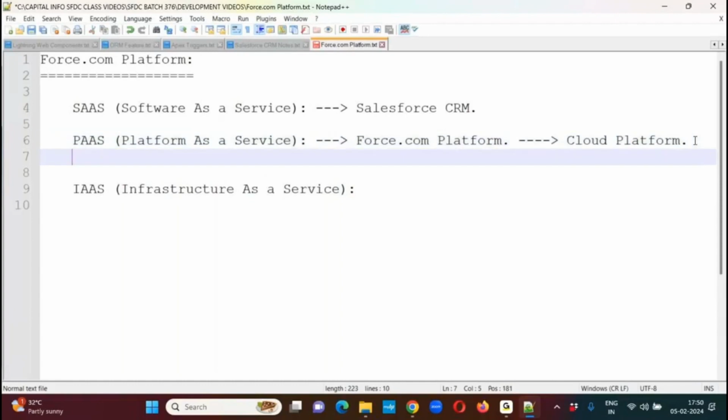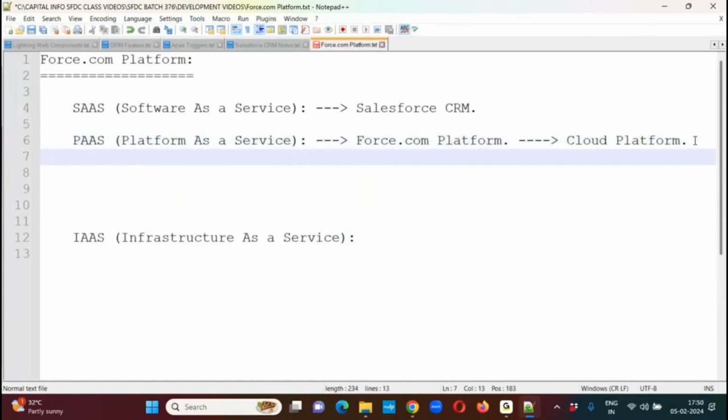Now tell me, what can we do by using this Force.com platform? By using this Force.com platform, we can perform 4 basic operations. The first one: we can customize the existing Salesforce CRM application features.